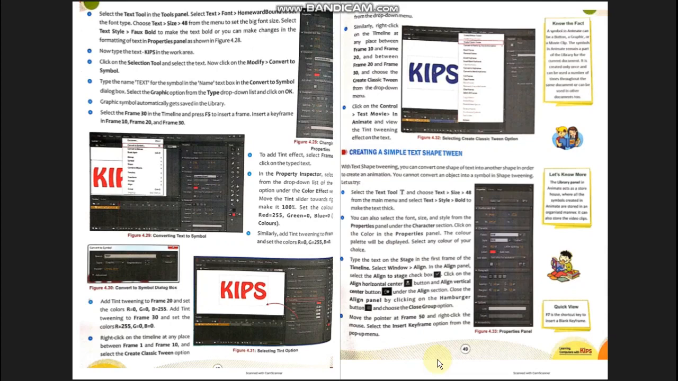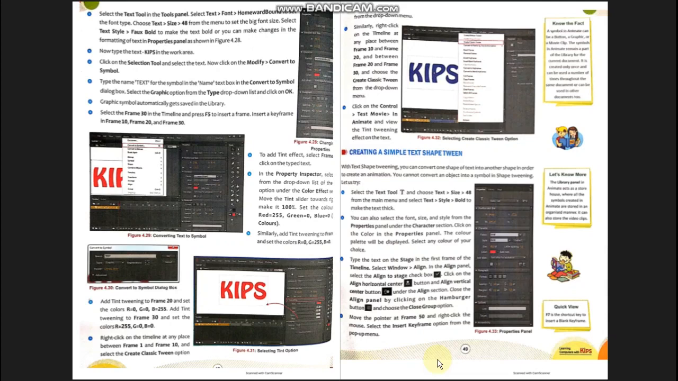The first step is to select frame 1 and choose the break apart option from the modify menu. The letters break into separate blocks. Again select the break apart option. Note the text gets converted into shape. So here you have to convert the object into a shape first, because it is shape tweening.